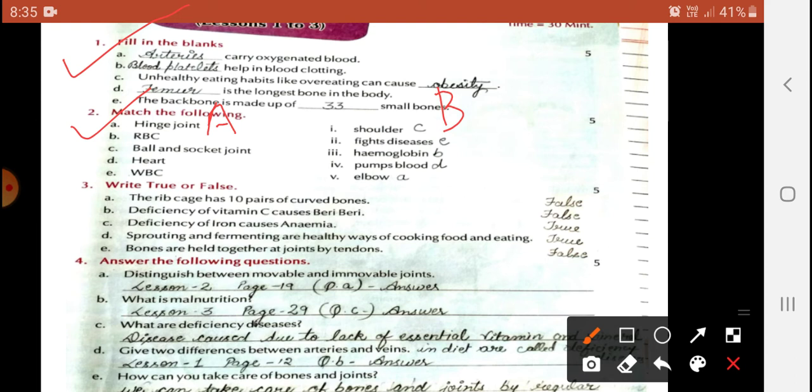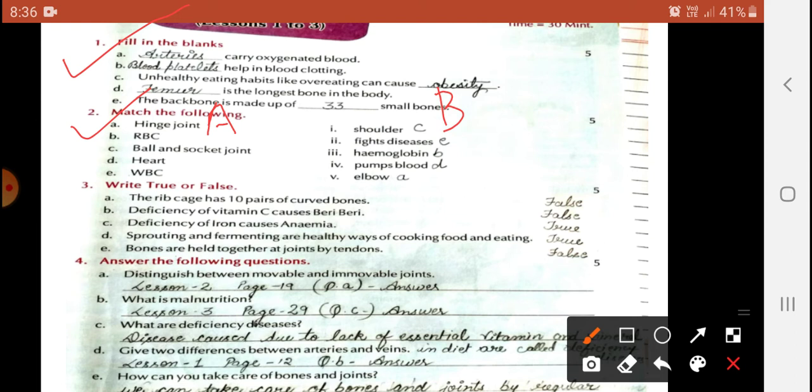C, ball and socket joint. You will see the answer is shoulder. Where is this type of joint situated? Now here, shoulder. Next you will see D, heart. My dear students, for heart, the answer is pump blood, from B column. The heart works just like a pump.